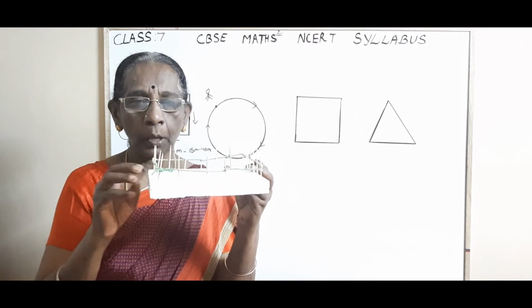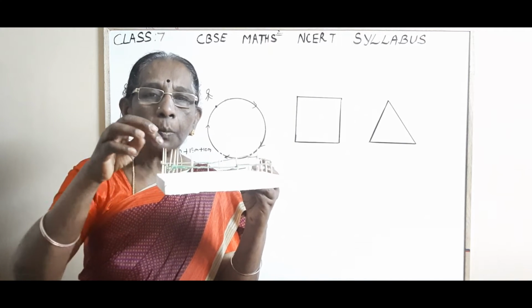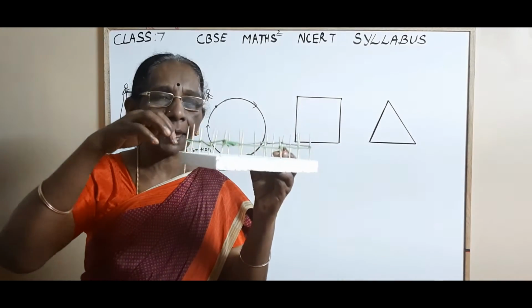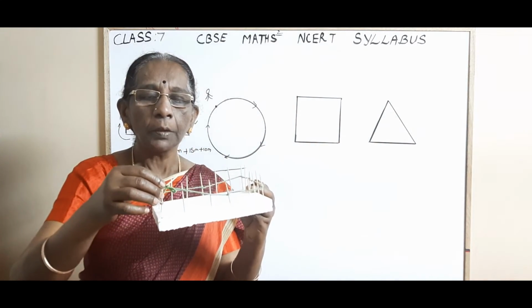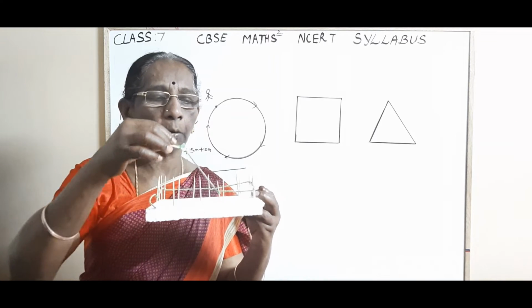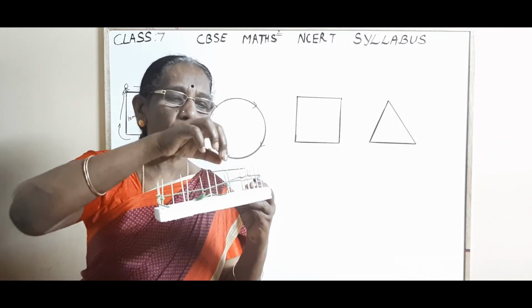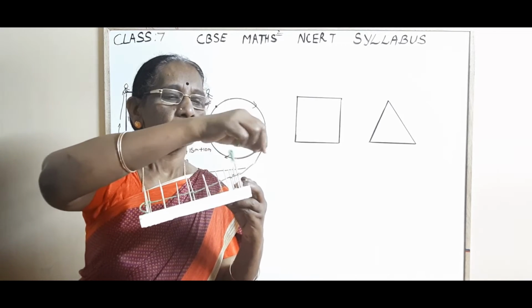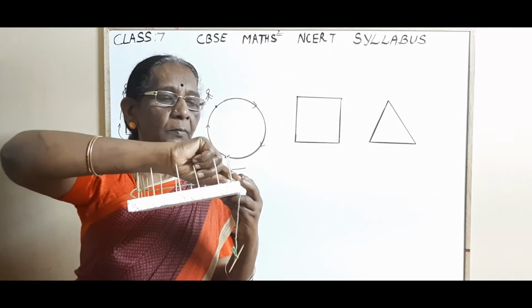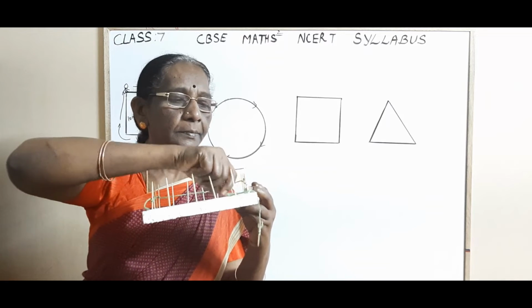So, how much length of the wire is needed? If you take this thread, you can find out how much thread we needed to make this fencing.